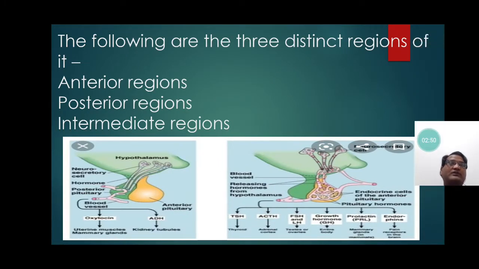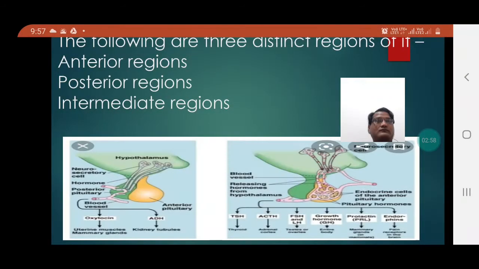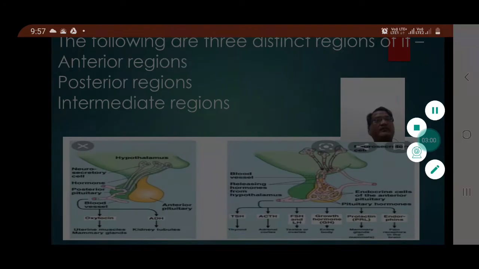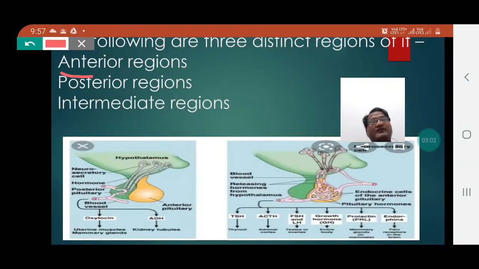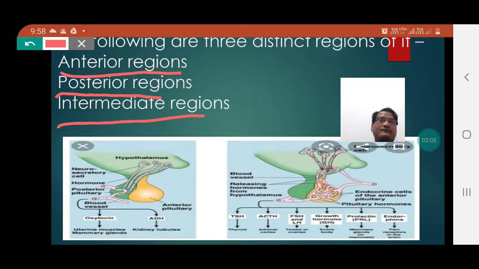The following are the three distinct regions of it. Here you can observe the anterior region, posterior region and intermediate region of the pituitary gland.